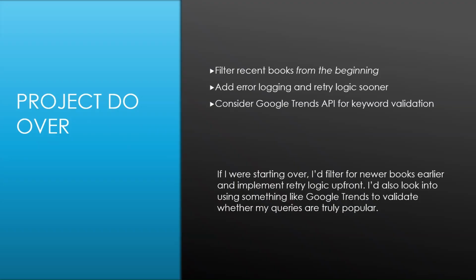So, Project Do-Over. Where should I start? Filter recent books from the beginning. I would definitely want to have done that. Add error logging and retry logic sooner, and consider Google Books trends for keyword validation.